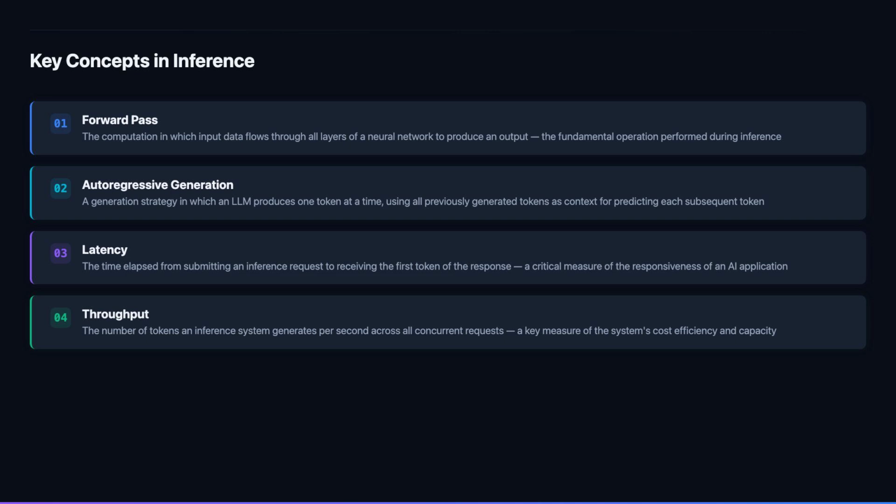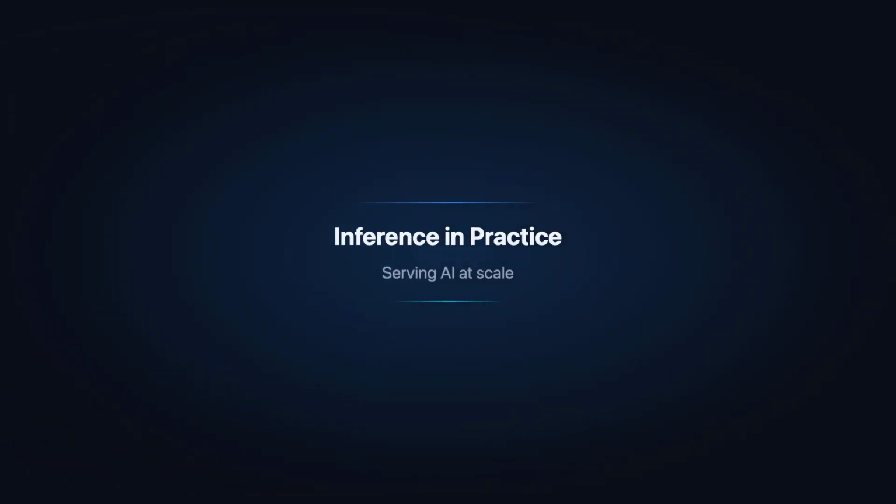Throughput is maximized by batching requests, minimizing idle GPU time, and using hardware with high memory bandwidth, since inference in LLMs is memory bandwidth bound rather than compute bound for large batches. Inference optimization techniques, including speculative decoding, using a small draft model to generate candidate tokens that are verified in parallel by the large model, can significantly increase effective throughput beyond what sequential decoding alone achieves. Let us now examine the practical landscape of AI inference, from managed cloud APIs to local inference tools, and the optimization strategies that make large-scale deployment economically viable.